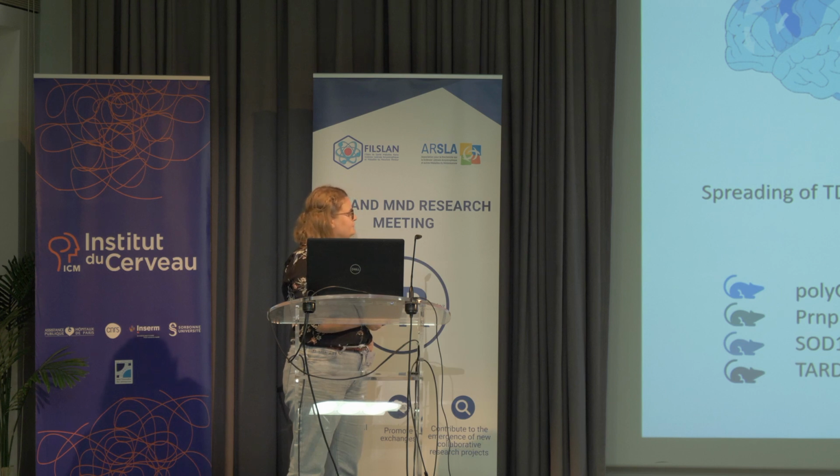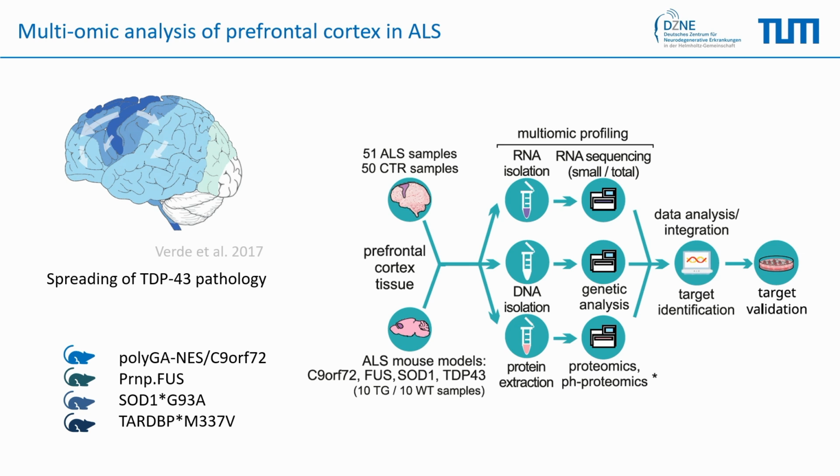So therefore, we collected the frontal cortex of 50 ALS patients and 50 control patients, but we also collected the prefrontal cortex of transgenic mouse models of the four most known ALS variants, which are C9orf72, FUS, SOD1, and TDP-43.